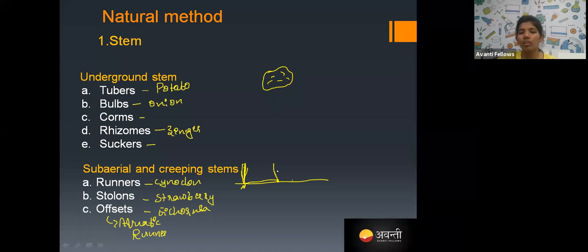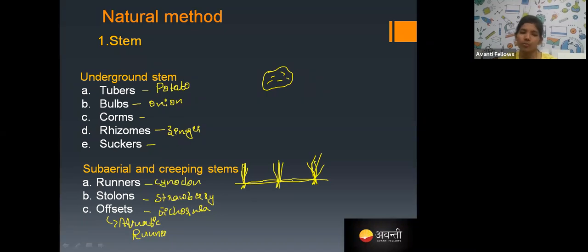From the node, again a new individual will arise, and again it goes and a new individual arises. This is called a runner.